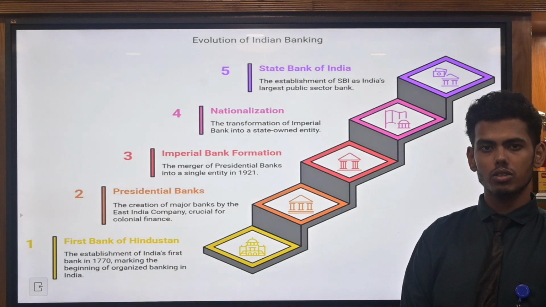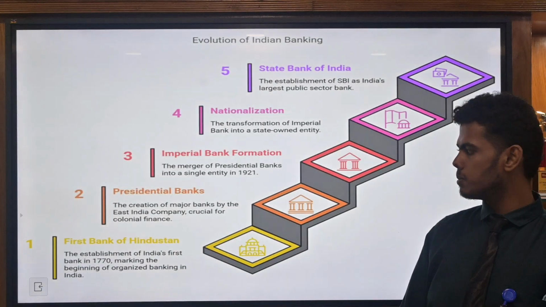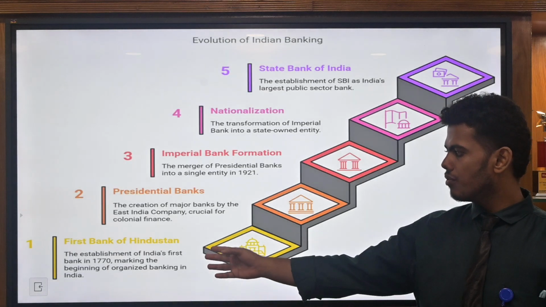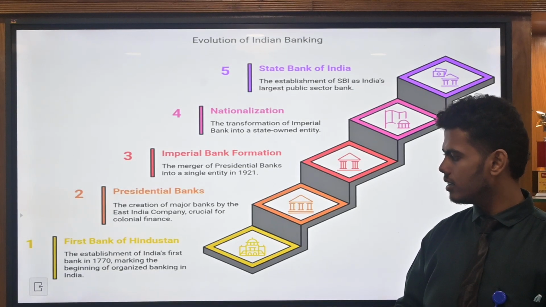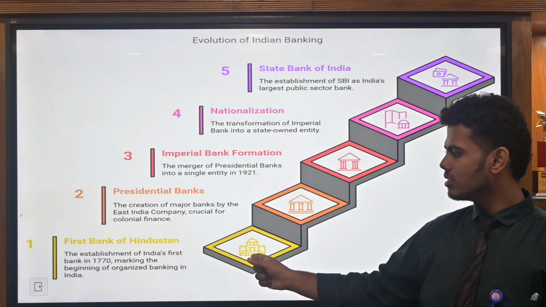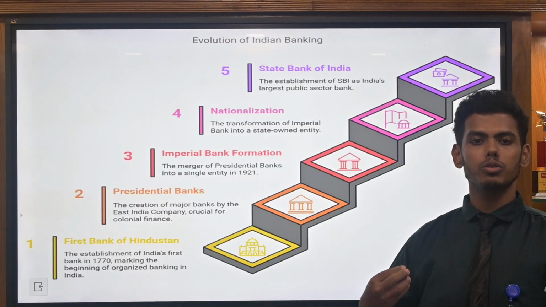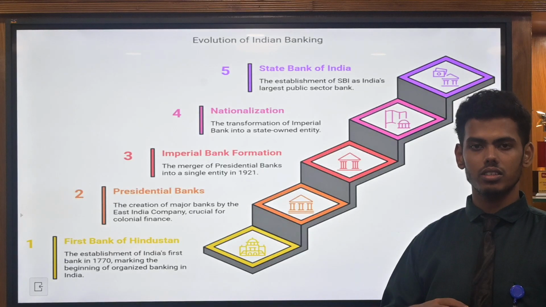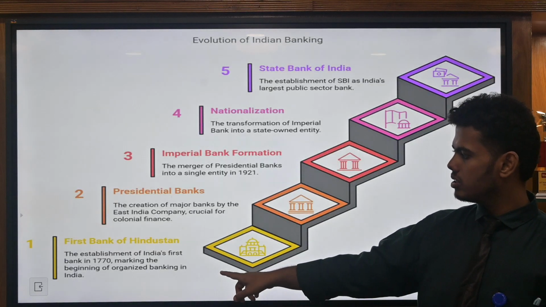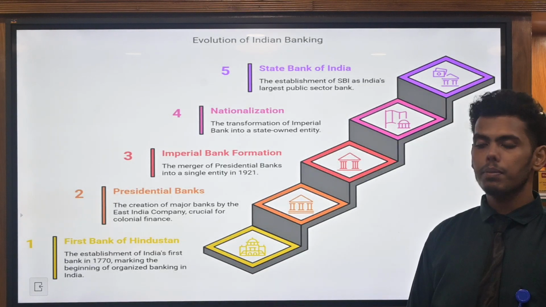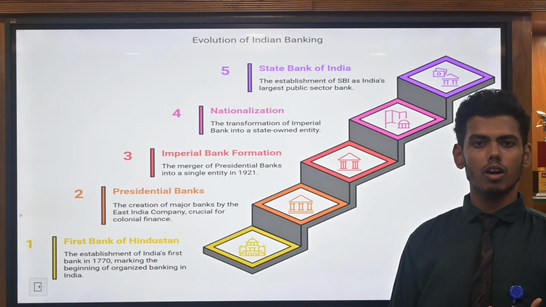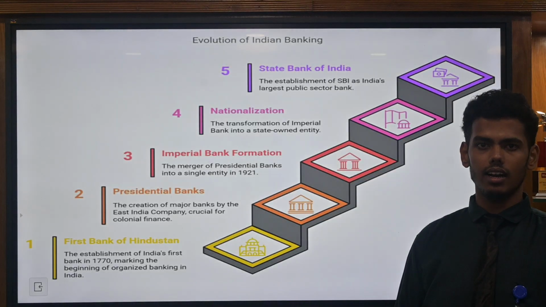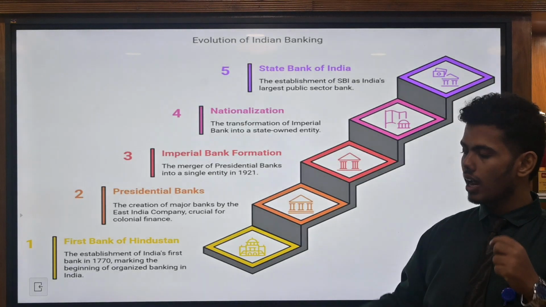For this evolution we have given 5 steps. The first is the Bank of Hindustan, 1770, which provided banking to customers and people in India. Then the Presidency Banks, started by the East India Company for colonial finance.